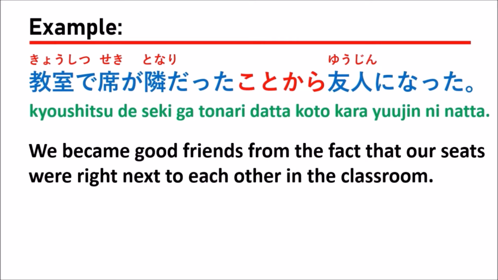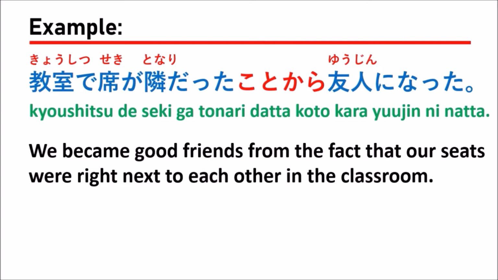That means before KOTOKARA is the reason, and after KOTOKARA is the result. Which means in this sentence, why were they good friends? Because their seats were near each other, they sat near each other and could talk to each other, and at last they could make friends, right?